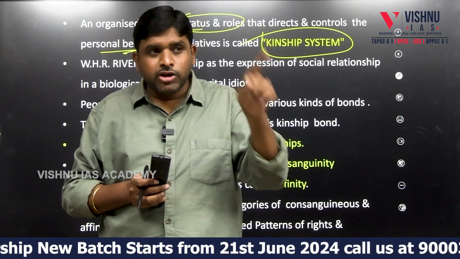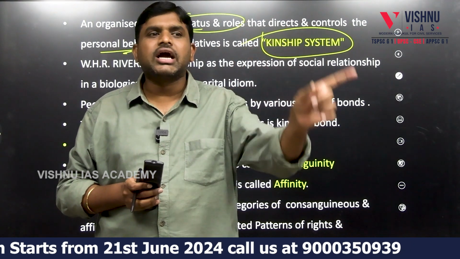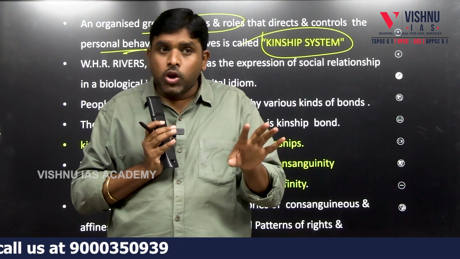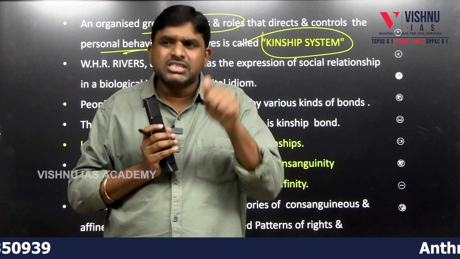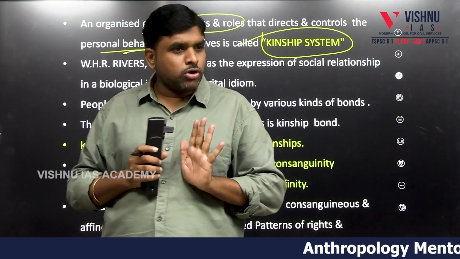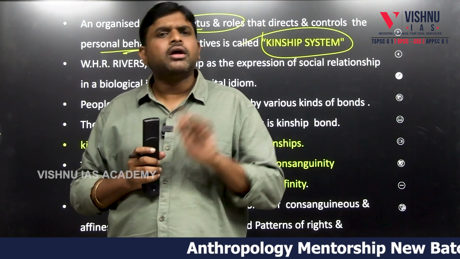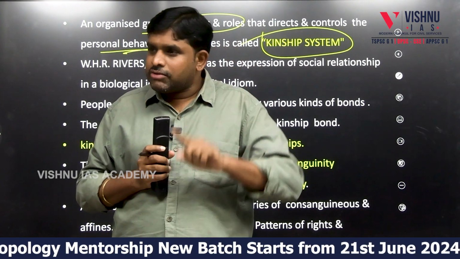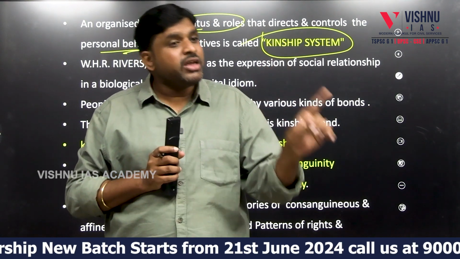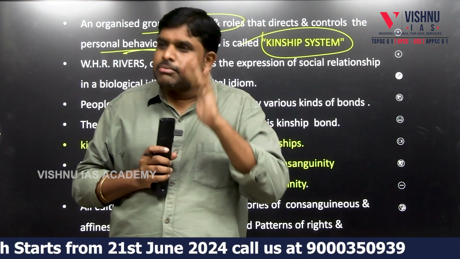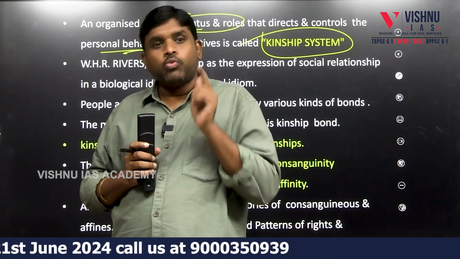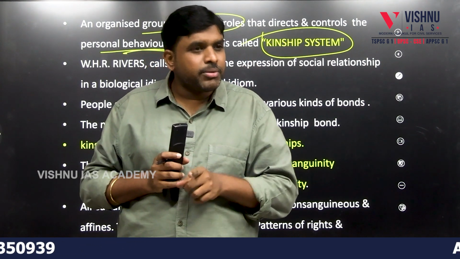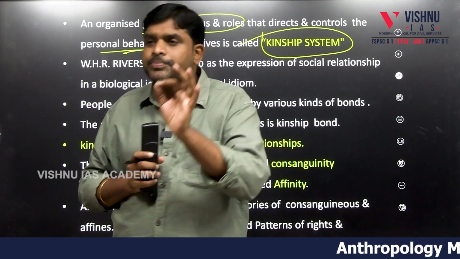When your status and your role are on par with the culture, then that kinship will be strong. If they are not on par with culture, then culture will tell us with whom we have to be close. We will be close with our sister and brother up to one limitation, or we will be completely free. The culture will tell, yes, you can be free with your sister, you can be free with your brother, but only up to some limitation. So what is the status, what is the associated role, who will be determining? The culture will be determining. That particular bond is called kinship.